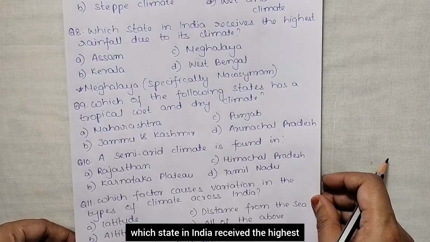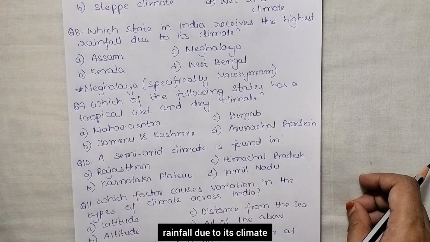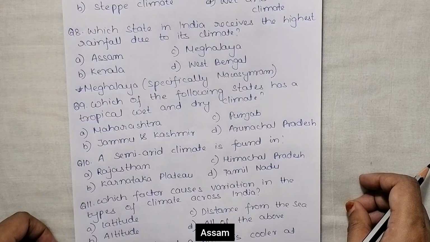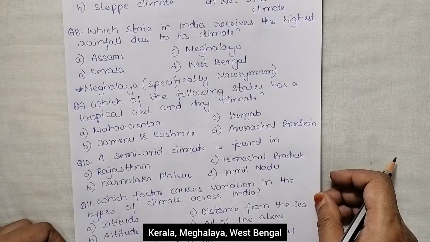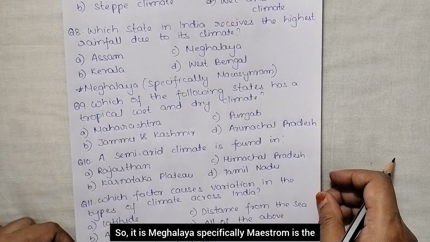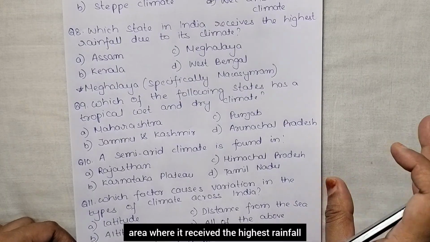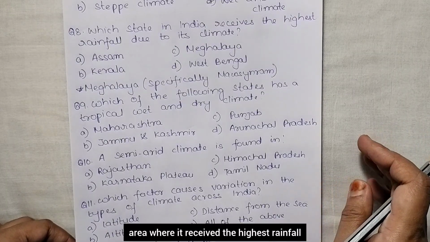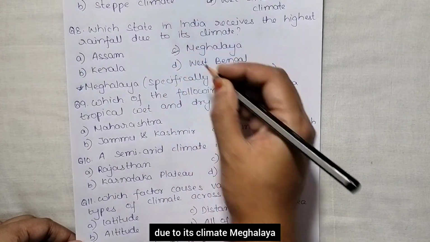Next, which state in India receives the highest rainfall due to its climate? Assam, Kerala, Meghalaya, West Bengal. So, it is Meghalaya specifically. Mawsynram is the area where it receives the highest rainfall due to its climate, Meghalaya.